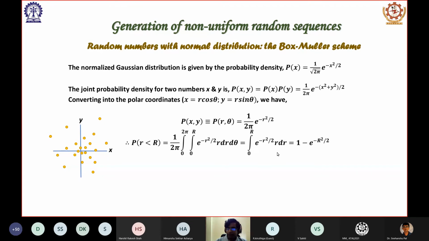And the result is simple, it is 1 minus e to the power minus R square by 2. R is the outer radius, the radius which we are using as a cutoff radius. So the probability that a random point is within that radius is this.